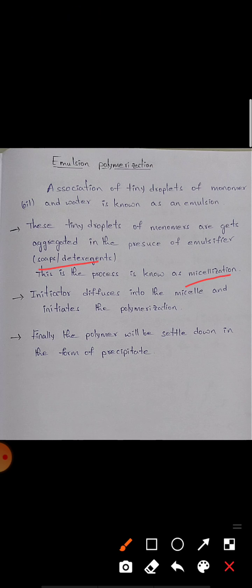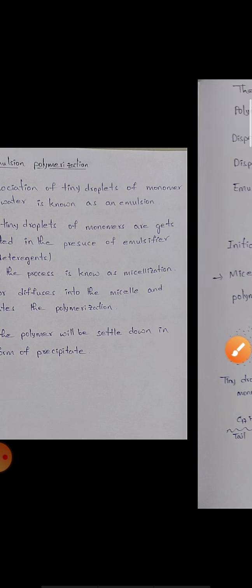The initiator diffuses into the micelle and initiates the polymerization. Finally, the polymer settles down in the form of precipitate.